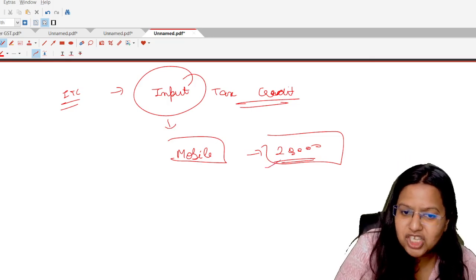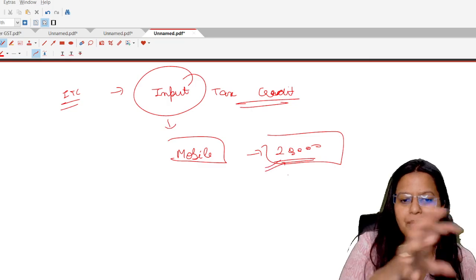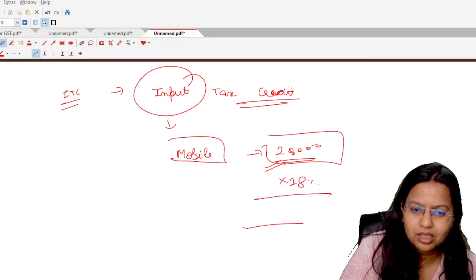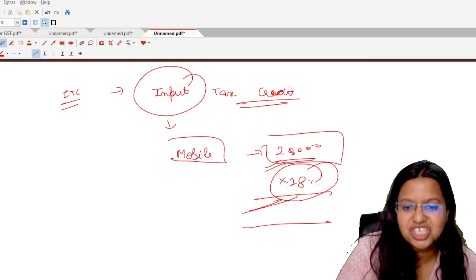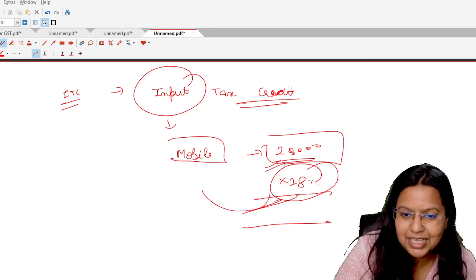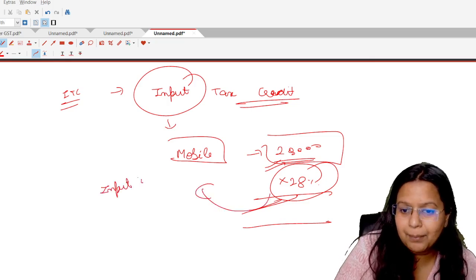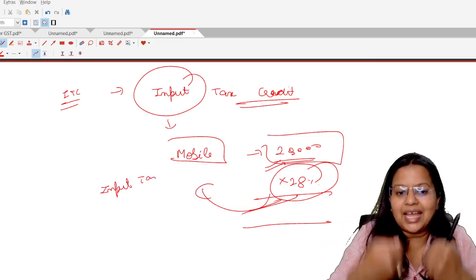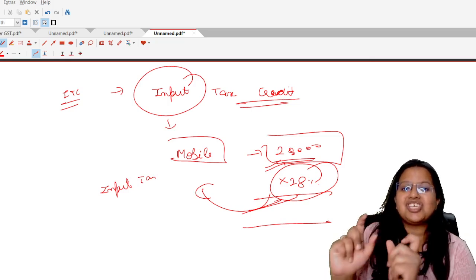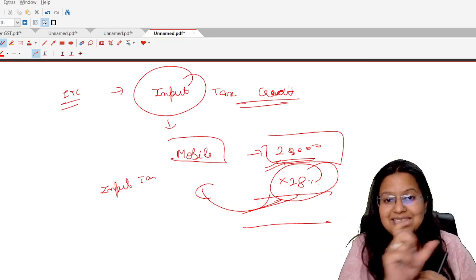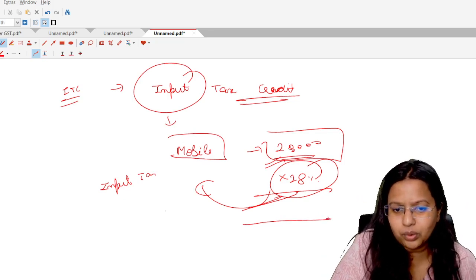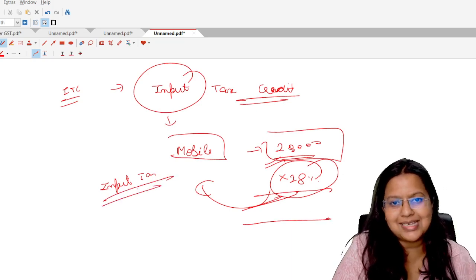Okay. So when I purchase this mobile of 20,000 from a shopkeeper, let's assume that shopkeeper charged 28% GST. So this 28% GST which I have paid on that 20,000 rupees to that shopkeeper is an input tax for me. Why input tax? Because on inward supply, on taking the input, I have paid that tax to that shopkeeper. So for that shopkeeper, it is a GST charged from the customer, but for a customer, it is an input tax. Okay? Understand? Now, students, I hope you all understand the meaning of the input tax.